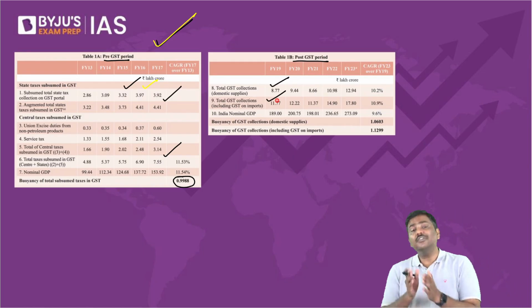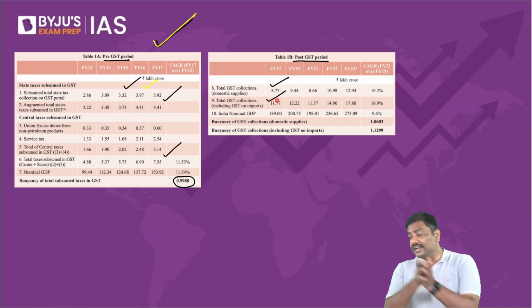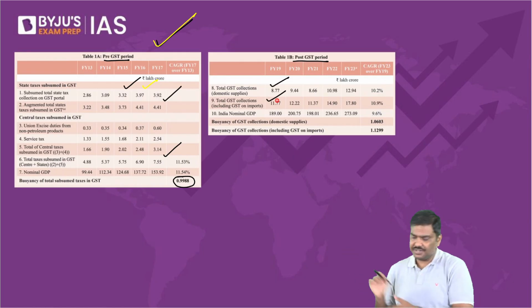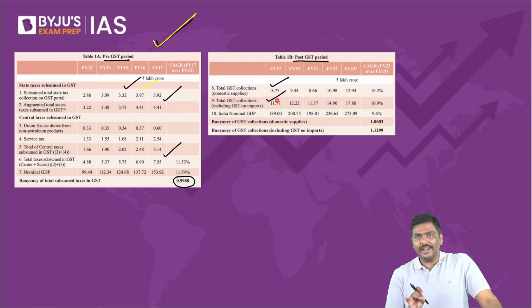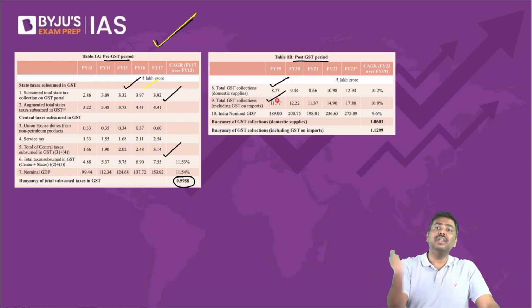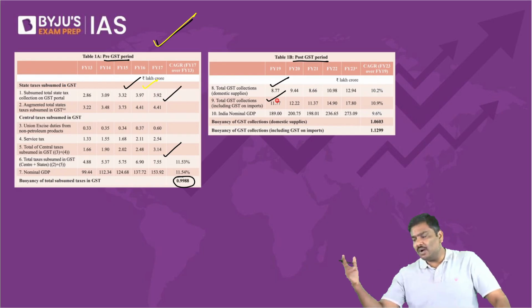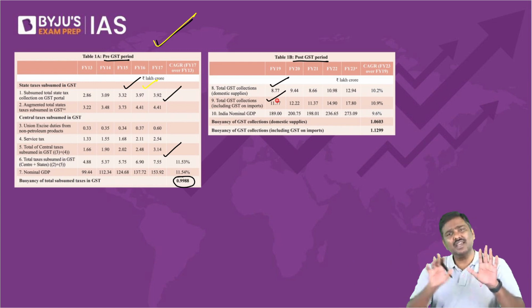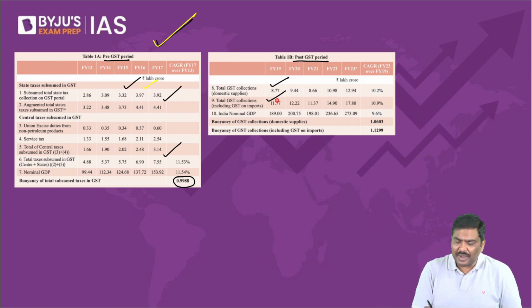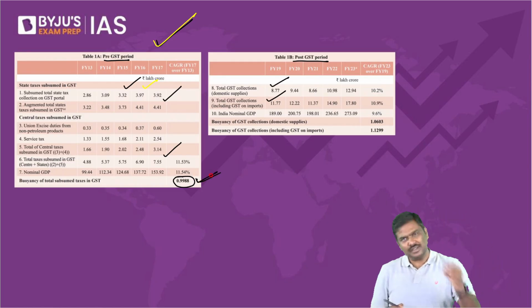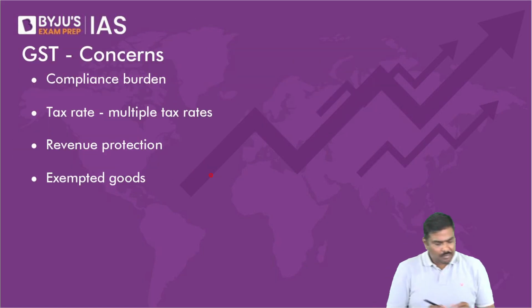The amount of taxes collected with introduction of GST has increased. Any problem? Amount of taxes collected under GST regime has increased compared to pre-GST regime. Right? Compared to pre-GST period, now the taxes collected have increased. Just make observation. Do not waste your time by hearting. Now, what is this buoyancy? I'll discuss that. Just give me some time. What is the concept of tax buoyancy? I'll tell you.